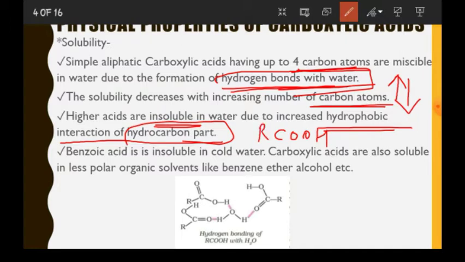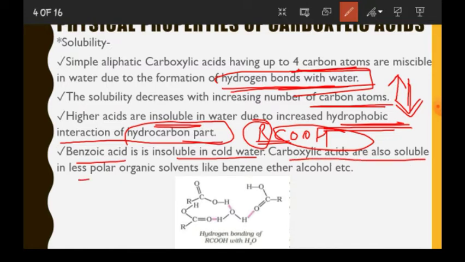This part is involved in formation of hydrogen bond, but this part is hydrophobic. So as this alkyl group increases, the solubility will decrease. Now see the last point. Benzoic acid is insoluble in cold water, and carboxylic acids are also soluble in less polar organic solvents like benzene, ether and alcohol.